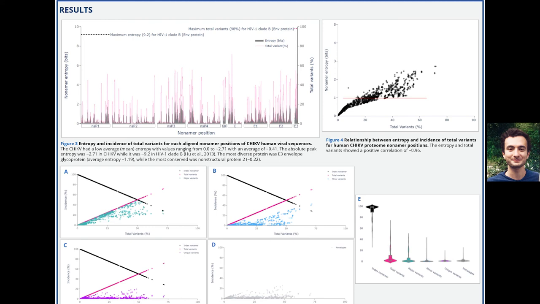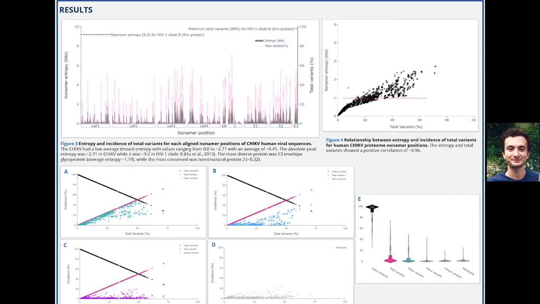The variant motifs displayed a characteristic pattern of incidence change in relation to increased total variance. In these plots, the x-axis is total variance and the y-axis is incidence. The incidence of the predominant sequence index ranged from 100%, which means completely conserved, to as low as 28.3%. Major variant, which is the second most predominant sequence at a given monomer position, showed a restrictive pyramidal pattern with a peak incidence of 49.1%, and thus closely challenging the index incidence.